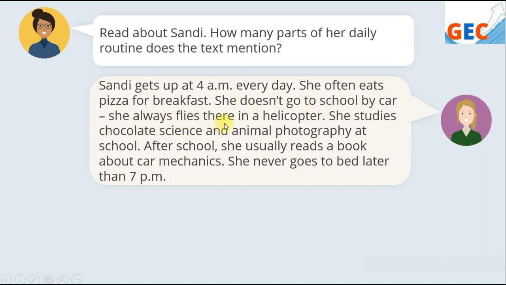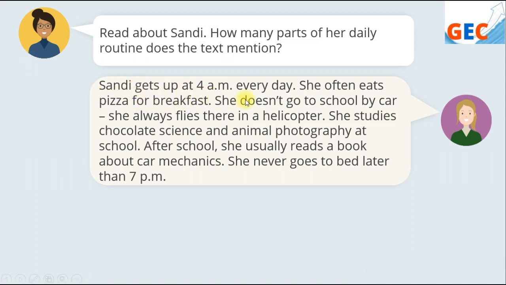She always flies there in a helicopter. She studies chocolate science and animal photography at school. After school, she usually reads a book about car mechanics, and she never goes to bed later than 7 p.m. So let's identify how many parts of Sandy's daily routine the text mentions.